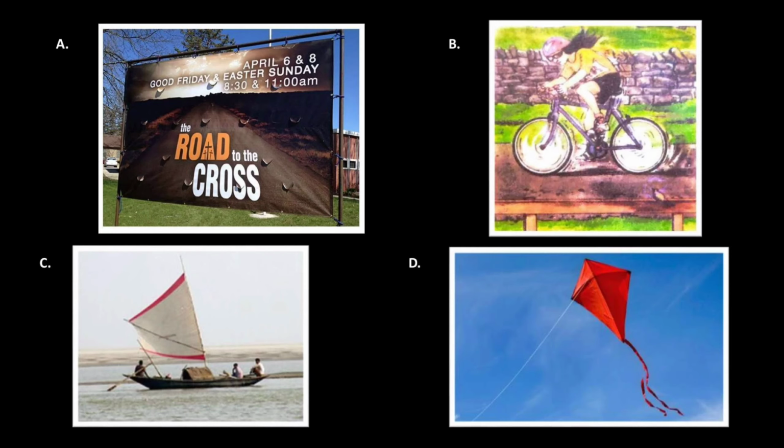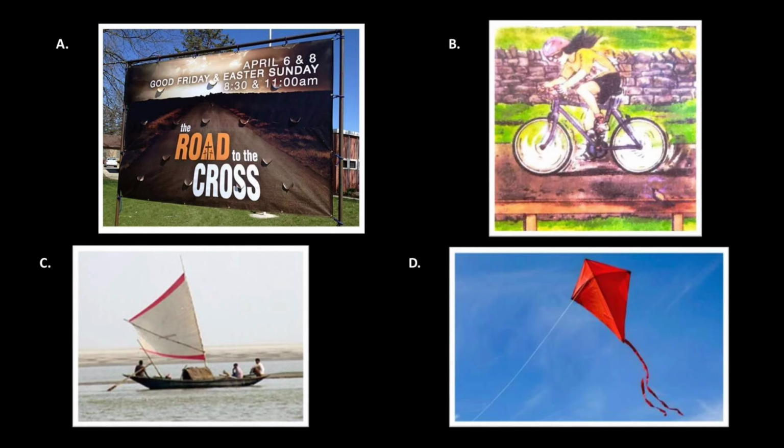In picture A, you see a hoarding and you will find there are some holes in the hoarding. Why are there holes? As you know, the hoardings are kept above the buildings where the wind's pressure is more, meaning the speed of the wind is higher. So, holes are usually made in the hanging banners or hoardings so that the high speed wind may pass through them easily and the wind will not damage the hoarding.